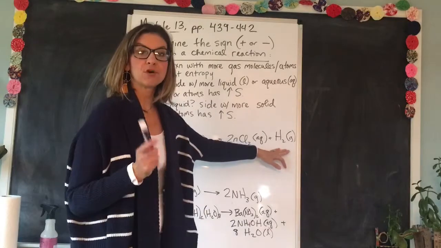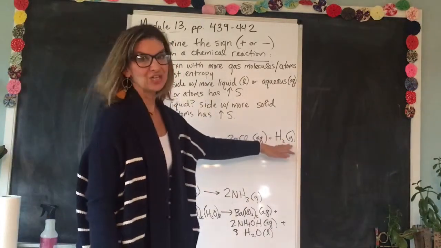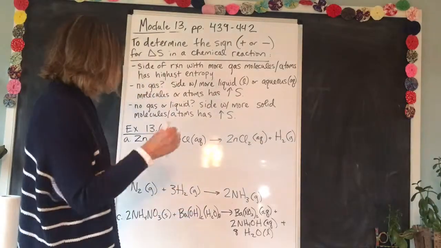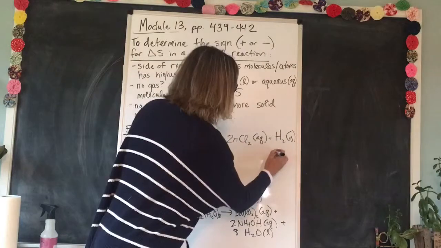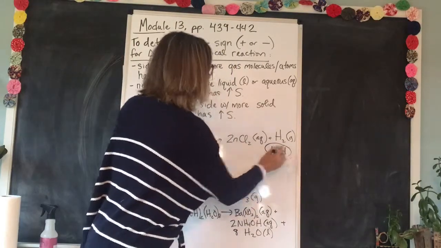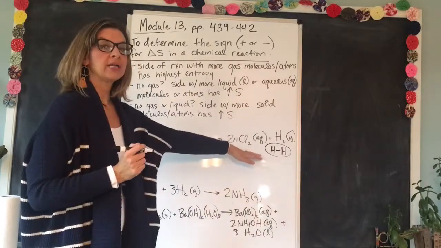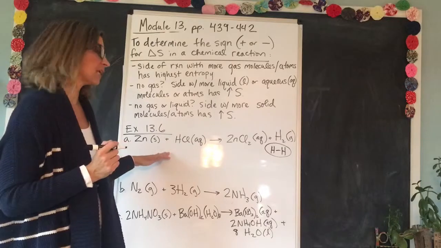So first we're going to look for the gas molecules. Not a gas, not a gas, not a gas. Here's a gas. So this would be one hydrogen molecule. H2 would look like this, right? So that's one hydrogen molecule. So there's one gas molecule on this side. There are no gas molecules on this side.